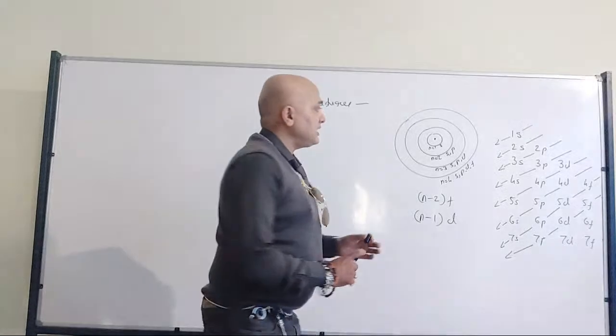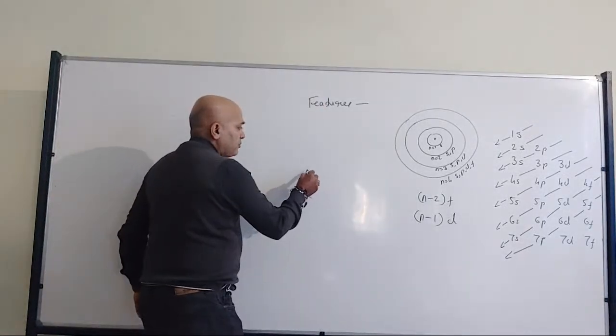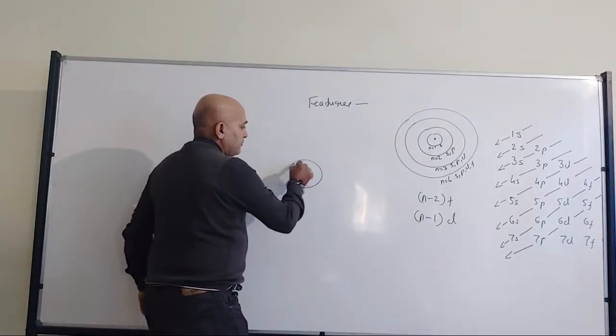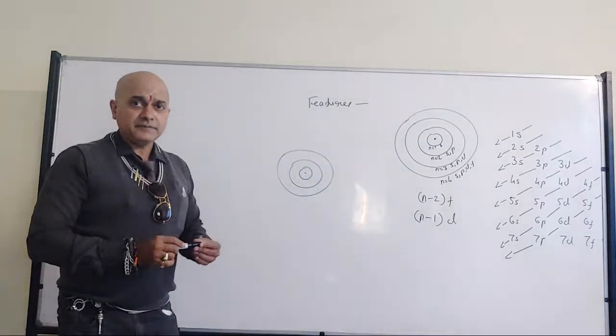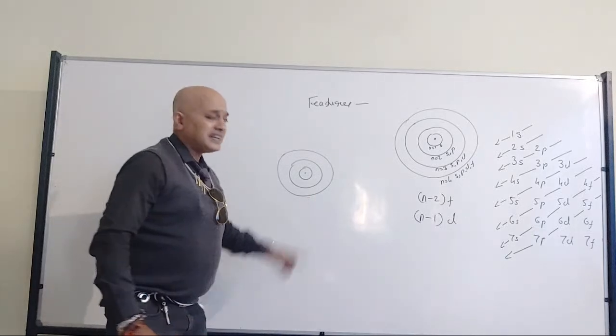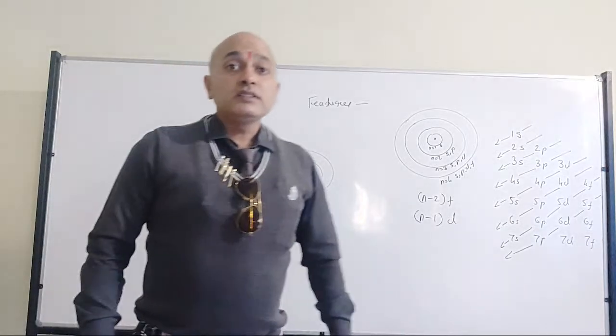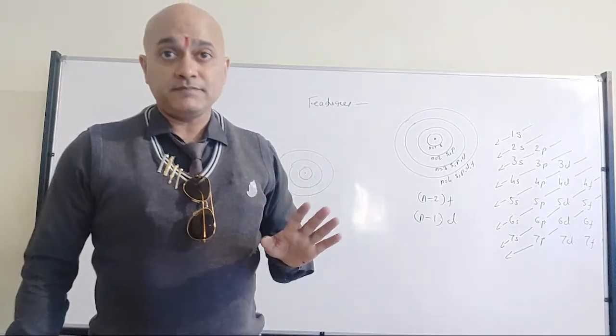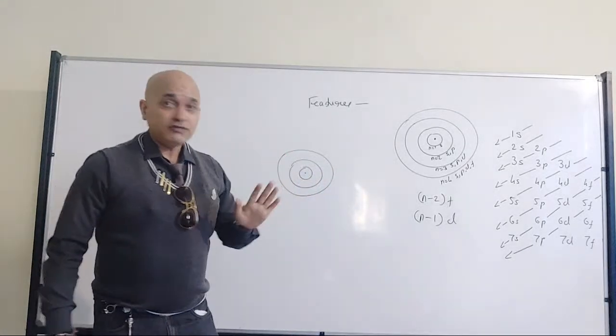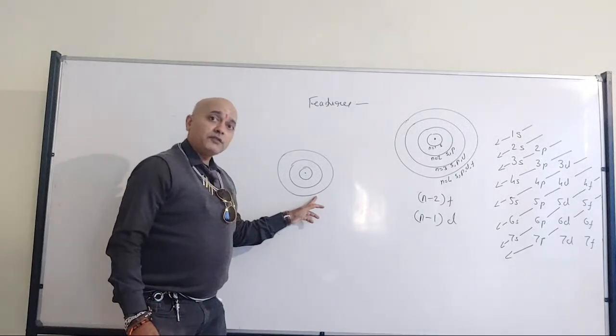So what I mean to say here is, if I am talking about an element where the outermost energy level is 3, still it will not have any electron in its d subshell. It will be empty. Got my point?